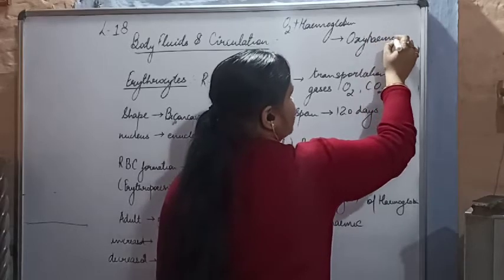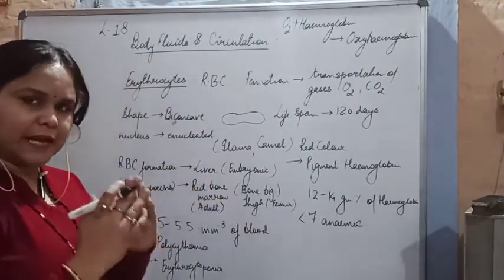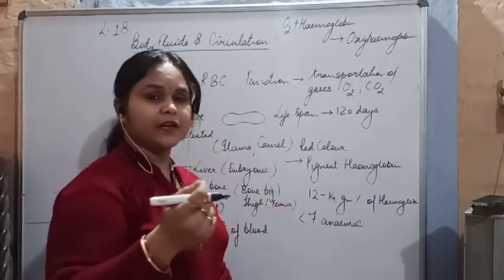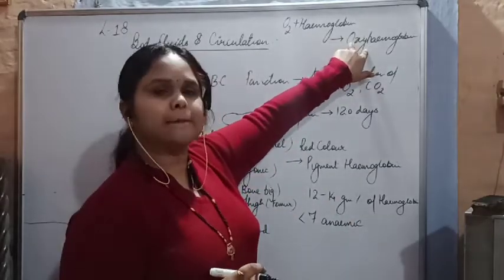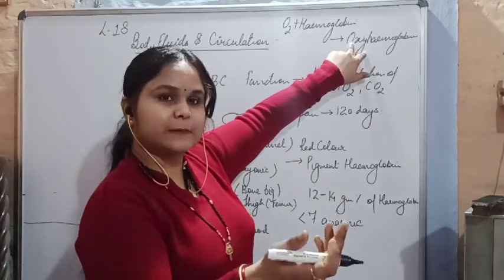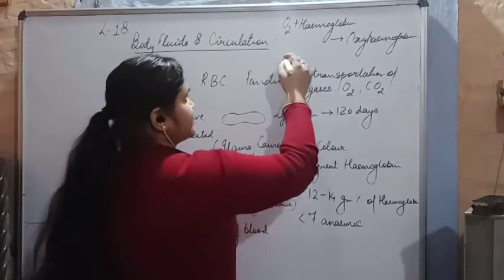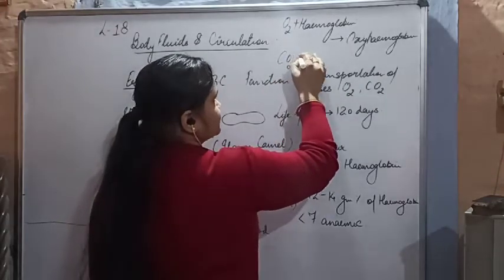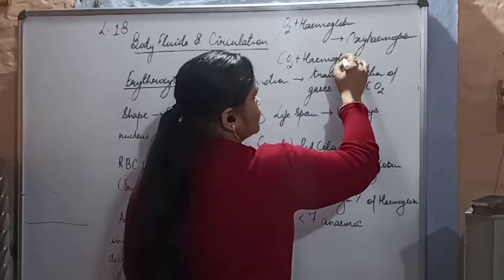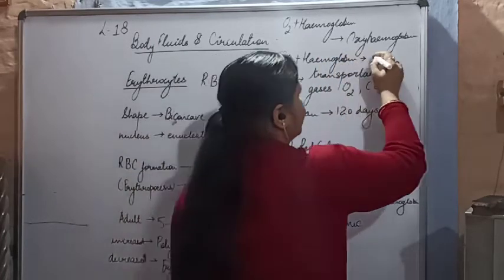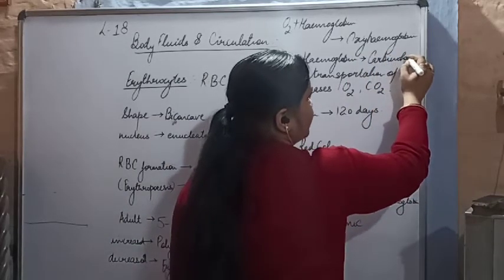Oxyhemoglobin is basically not a tight compound. It can break, it can dissociate. Wherever in our body we are facing lack of oxygen, this oxyhemoglobin compound is going to dissociate. The hemoglobin will separate and oxygen will be transferred to that part of the body. Next is CO2 plus hemoglobin. So it forms carbaminohemoglobin.